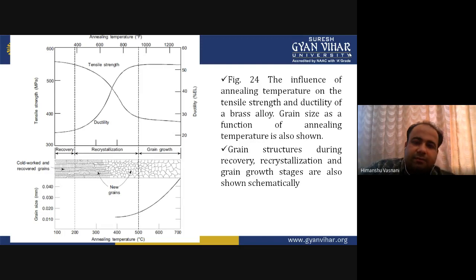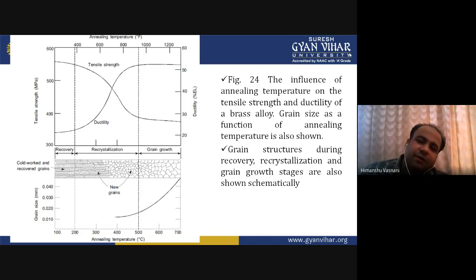In between there are cold worked and recovered grains, and it directly affects the percentage elongation. The temperature here is given in two units: at the bottom it is given in degrees centigrade, and at the top in degrees Fahrenheit. So whichever you want, you can see.